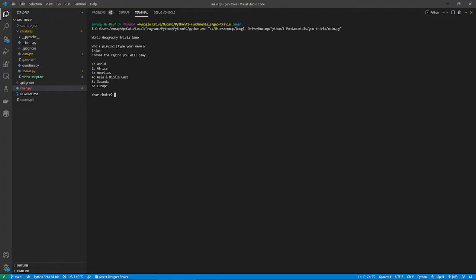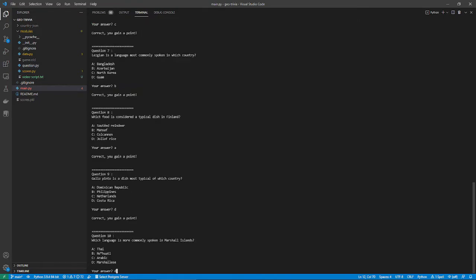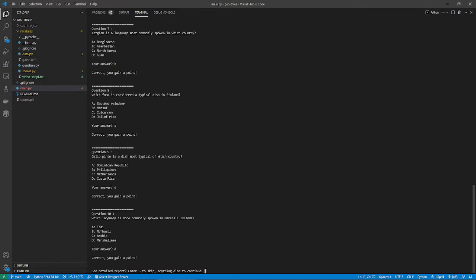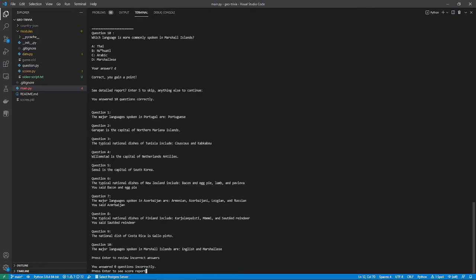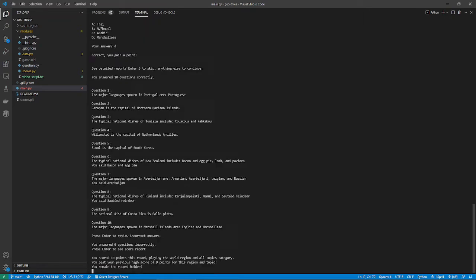The user begins by picking out which regions and topics they want to answer questions about. They then answer a series of multiple choice questions with 10 per round by default. After each round, the user can review what they got right and wrong, and how their score compares to other users and their own personal best.